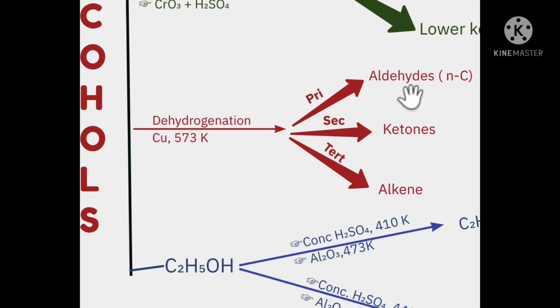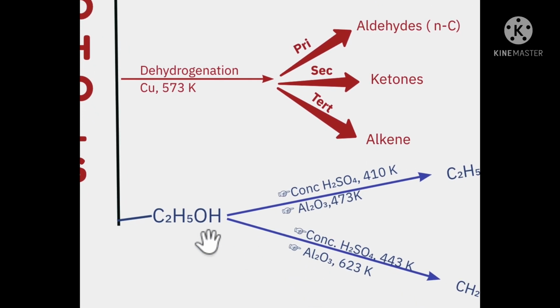Primary alcohols get converted to aldehydes containing the same number of carbon atoms. Secondary, on the other hand, get converted into ketones, again containing the same number of carbon atoms. Whereas the tertiary alcohols get converted into alkenes. As I said, they can't take that pressure, they break down.